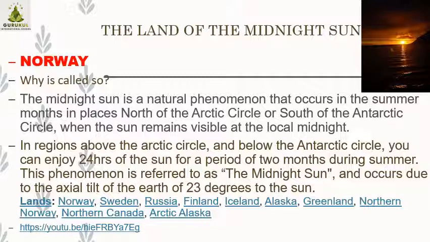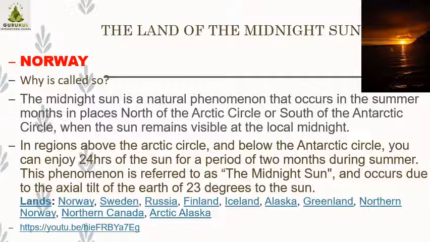Okay, so now all of you know the structure or shape of our earth. Elliptical, or you can say it's a sphere, not exactly round, a little bit flat at the ends, right? So you are aware of longitudes and latitudes.